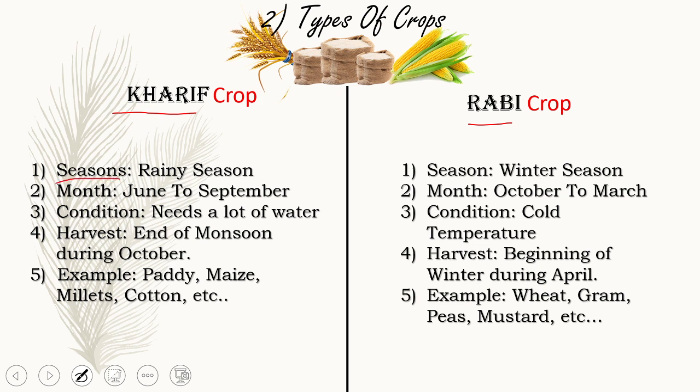First we have the classification of seasons. Seasons are three types mainly, that is summer, rainy and winter. As we know, in the rainy season we generally hear that we have a good meal every day. Like the food culture is very rich during rainy seasons. So the word kha, which means to eat in Hindi, is used here, kharif, and so it is the rainy season. This is a mnemonic to learn it.